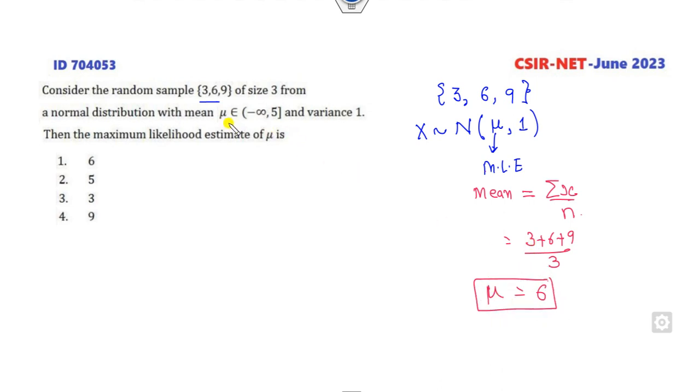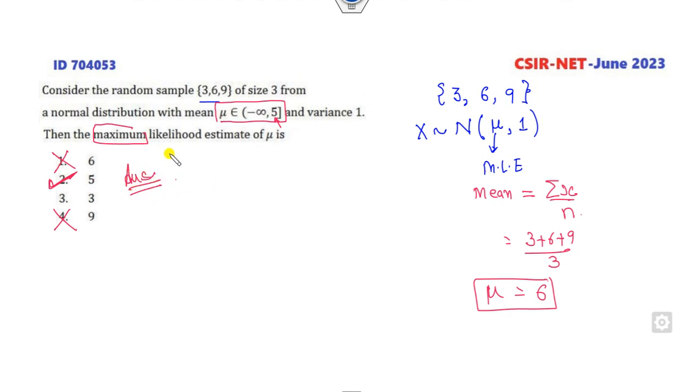But you can see this answer lies between minus infinity and plus 5. So the first option is cancelled, the fourth option is cancelled. Look at that: your answer is 6, but this is not the right answer, since it does not belong here. Now which one is the right answer? Since you need the maximum of this, what is the maximum value? It is 5. So out of this, the maximum value 5 is the right answer of this problem.